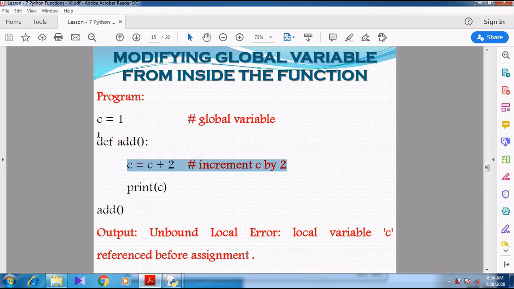It shows an error, because you are trying to update, to modify the value. Add is the function name, and c is a global variable, already declared. I am trying to change c equal to c plus 2, to increment, and then I am printing the value of c, and then here I am calling the function add.